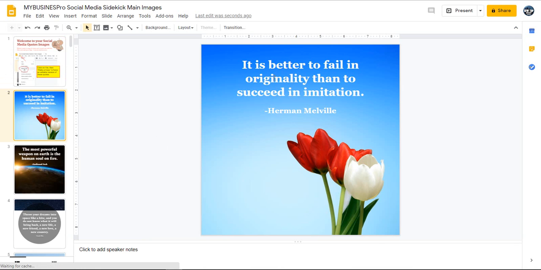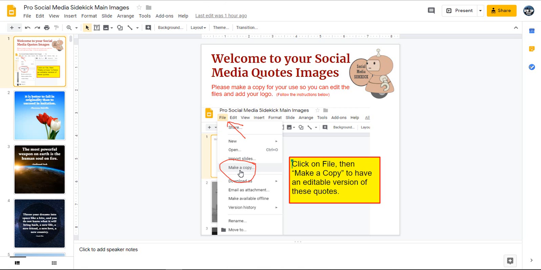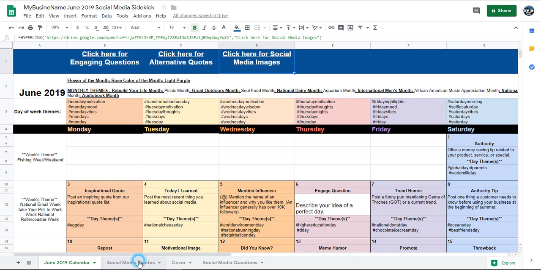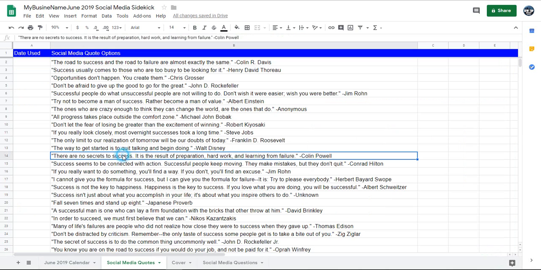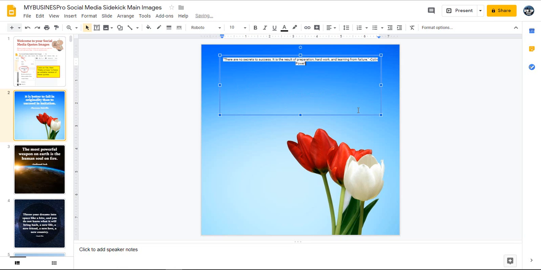So here's a quote image, and you see that we can add or change the quote up here on the top. So if we want to go back to our social media Sidekick, we can pick one of our quotes from the bottom. Social media quotes. Let's say we didn't like that quote, but we want this one. Well, we can just copy that quote here, go back to our social media images, and we can paste that quote here. Now, if it posts it like that, don't worry about how it posts. Sometimes it does those weird things, but that's okay.